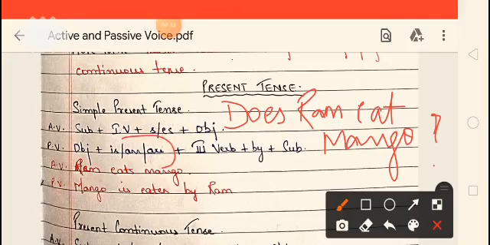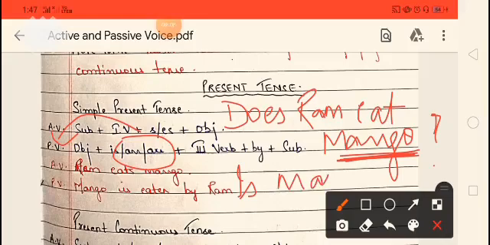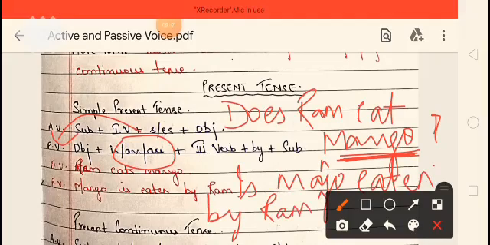Simply, the helping verb will come ahead. And which helping verb will we use? We will use it according to the singular or plural of our object. Here our object is singular, so is is used. Is mango eaten by Ram? Question mark.